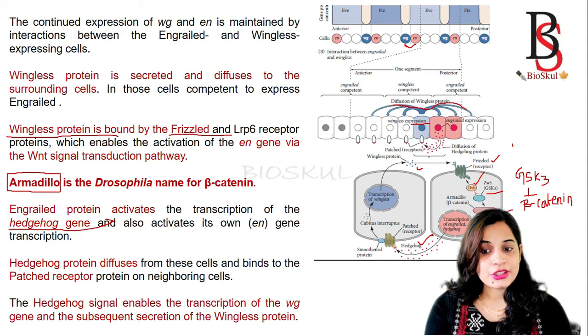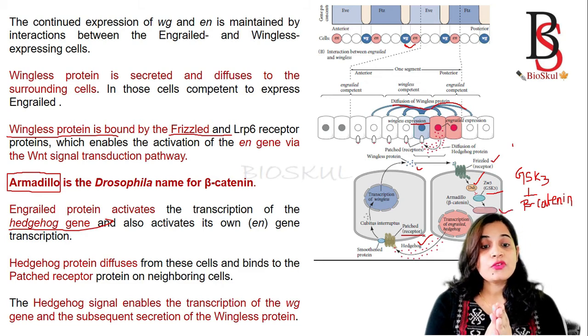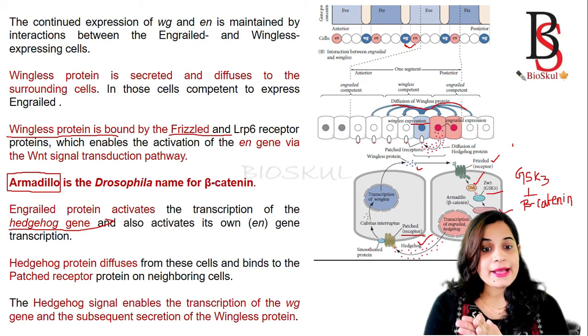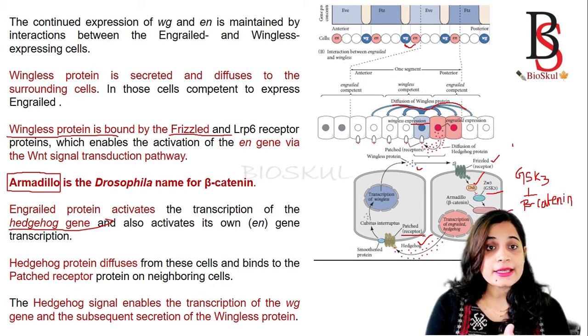Now the Hedgehog protein diffuses from this cell and binds to its receptor. The receptor is known as the Patched receptor. Okay, so the receptor for Hedgehog is Patched, and the receptor for wingless is Frizzled.